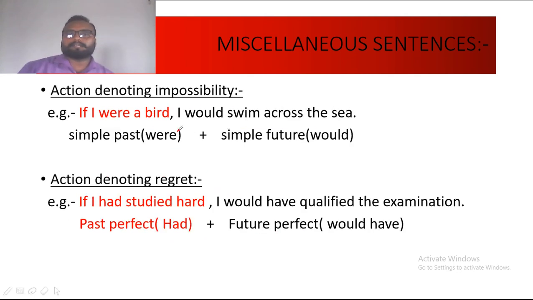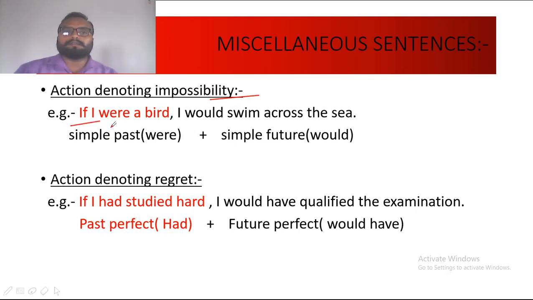Now, action denoting impossibility. Impossibility is something which is not possible. If I were a bird, I would swim across the sea. Now in simple past I told you, in the case of suppositional action, or if the sentence starts with if, as if, I wish, it will be followed by were.